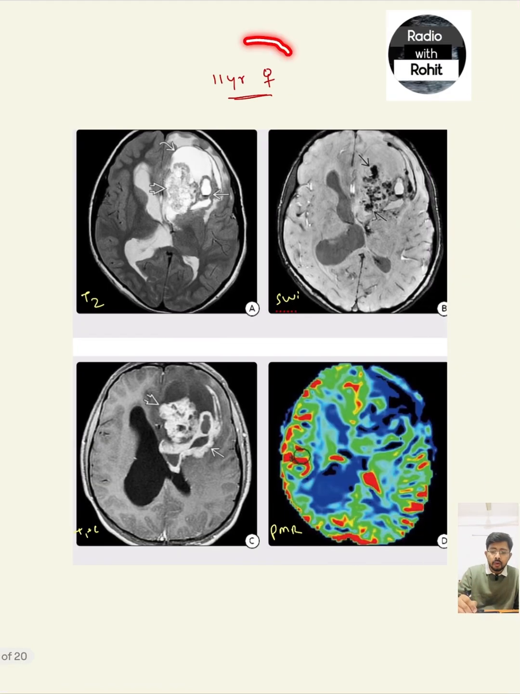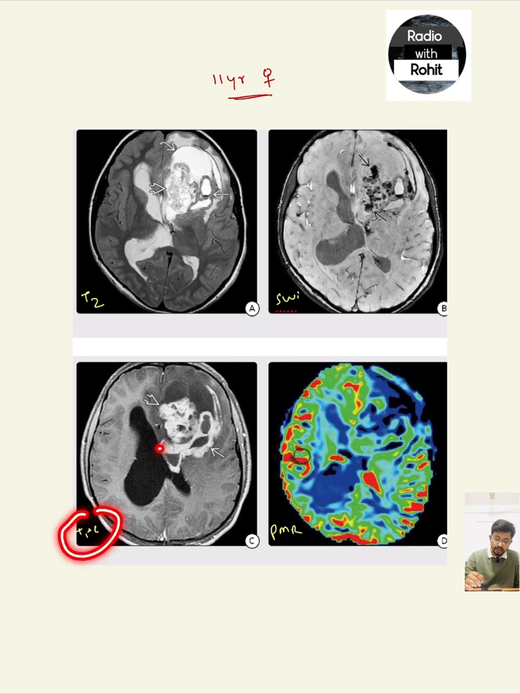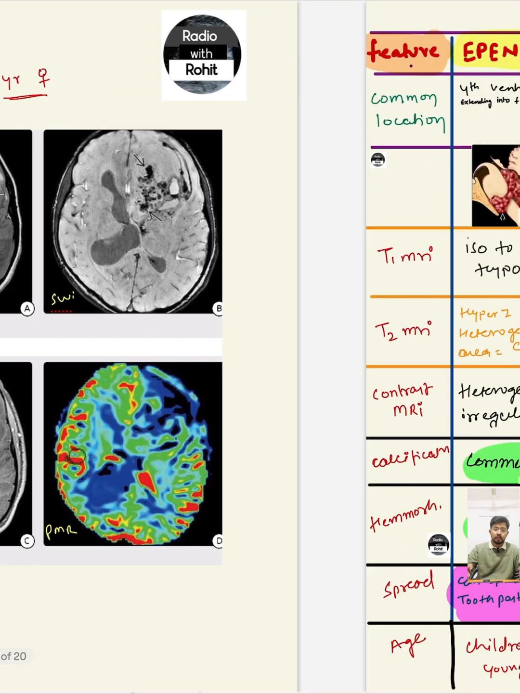Here is an 11-year-old female who comes with a history of vomiting. This is the T2-weighted image. Here we can see that supratentorially this mass is showing heterogeneous hyperintensity, because, as we already talked about, there will be foci of calcification and hemorrhage. So it shows blooming on SWI, and on post contrast study it shows peripheral enhancement, also heterogeneous enhancement, and this is the perfusion. Here we can see that there is a decrease in relative blood flow.